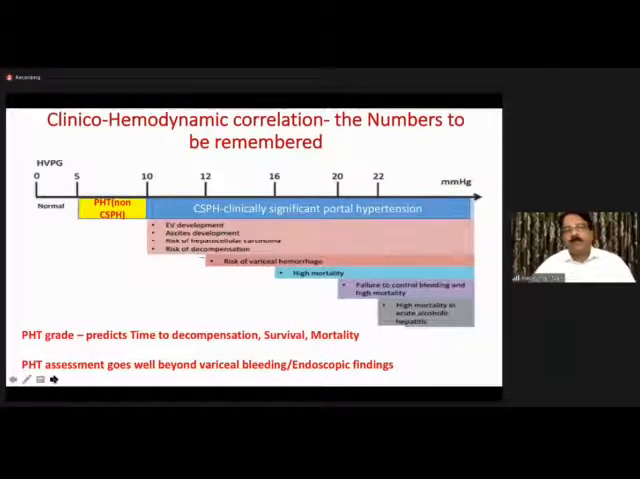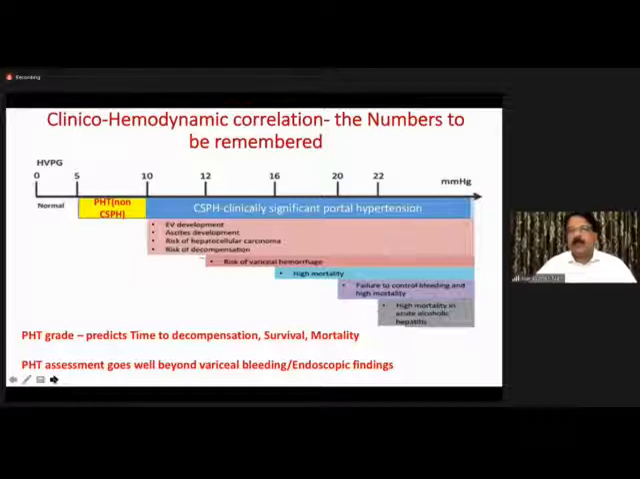Now, is there a one-to-one correlation? Do we have a clinico-hemodynamic correlation? What are the numbers to be remembered? All of us know that 0 to 5 millimeters of mercury HVPG, there is no portal hypertension. More than 5, there is portal hypertension, but clinically it is not CSPH. Clinically significant portal hypertension is CSPH. More than 9, that is 10, is CSPH, because that is when the events start. Varices form at 10. 12, the varices might rupture. 16, decompensation events happen. And 20, florid decompensation.